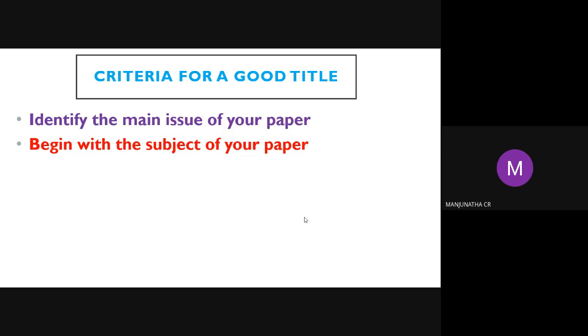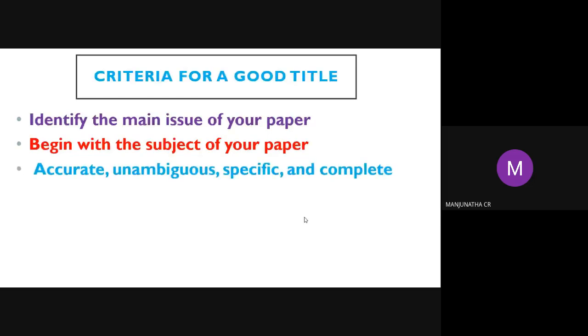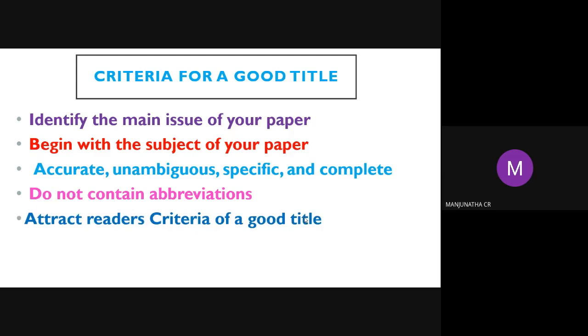Next, begin with the subject of your paper, what you are going to do. I want to remove a lot of fluoride: removal. What you are going to do is very important. Next, it should be accurate, unambiguous, not confusing, specific and complete. Next, do not contain abbreviations; don't put abbreviations in the title. It should attract readers. One example is: removal of fluoride using barium doped calcium aluminate.